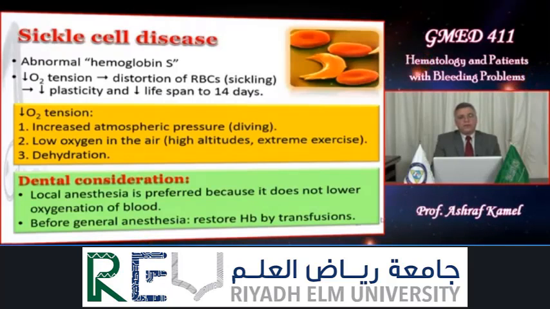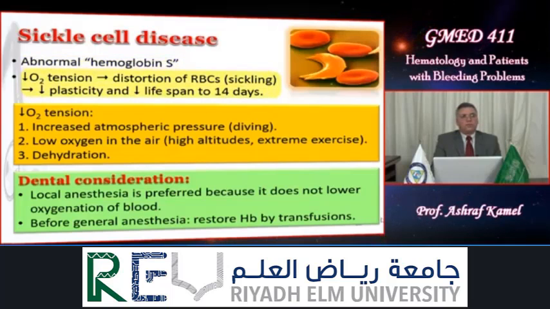This sickling decreases the plasticity and elasticity of the cell membrane of the red cells, and this predisposes to hemolysis or destruction of the red blood cells prematurely. Instead of living for the normal 120 days, we may find the lifespan of RBCs reduced to only 14 days.